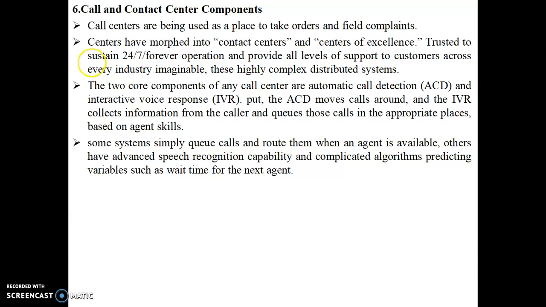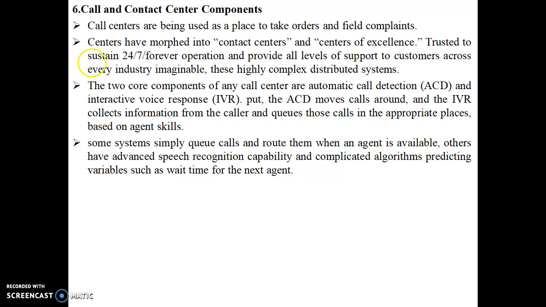Some systems simply queue calls and route them when an agent is available. The information or calls from the caller are recorded and stored in the queue, and whenever the agents are available, these calls are passed on to them. Agent meaning the other party. Others have advanced speech recognition capability and complicated algorithms predicting variables such as the waiting time for the next agent as well.